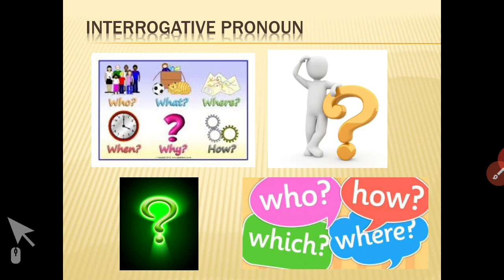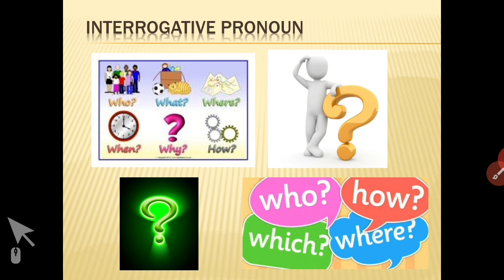Now looking at the above words, you will be a bit confused about how to recognize or identify the same words, whether relative pronoun or interrogative pronoun. So to avoid confusion, kindly write down the rules to identify relative pronoun and the rules to identify interrogative pronoun.